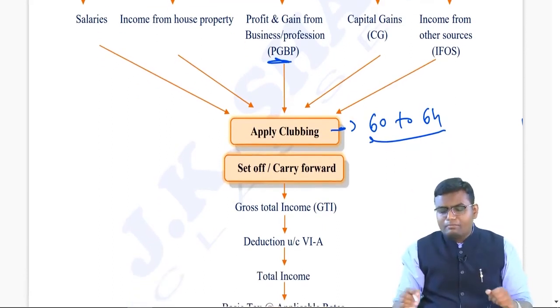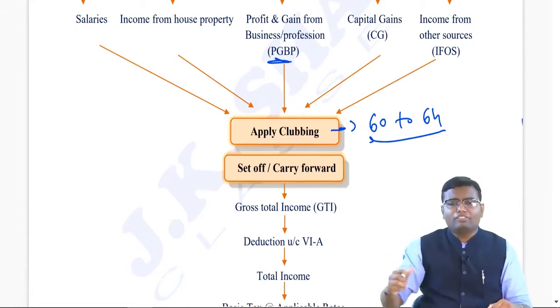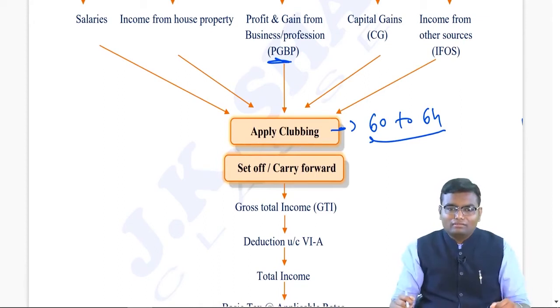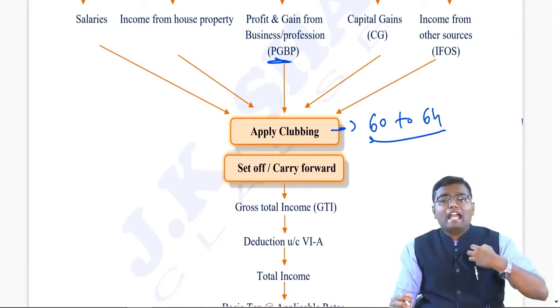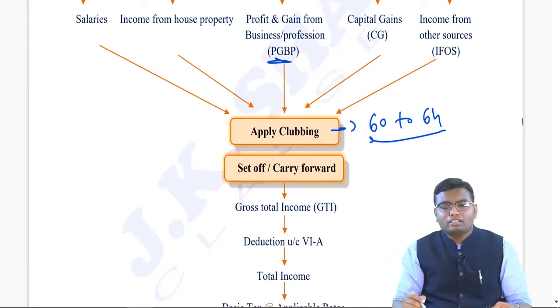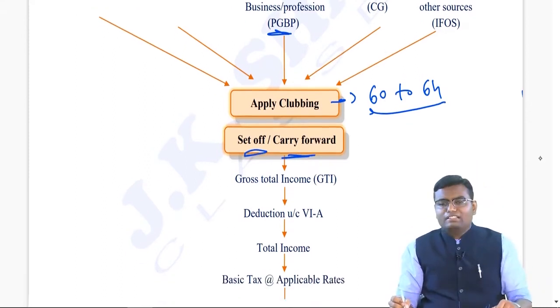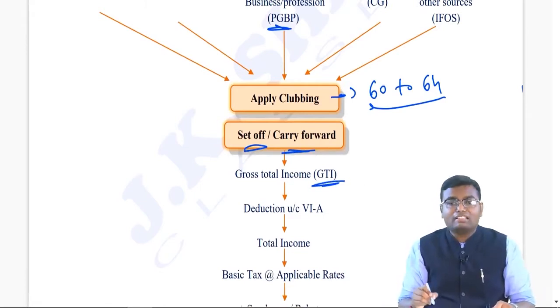After that, sometimes it may be possible that there is a loss in one particular head and an income in a different head. We sometimes have to nullify both effects and set off the loss against the other head. And if the loss is in excess of the income, we have to carry forward the loss to the subsequent year. That is called set off and carry forward. After doing all this adjustment, the single figure we reach is gross total income, that is GTI.